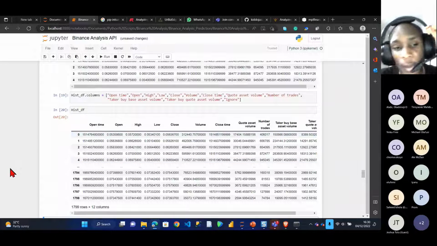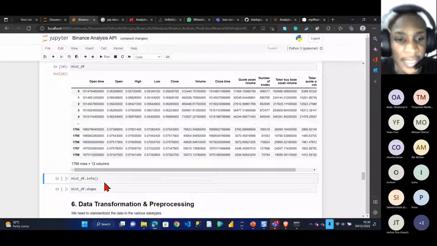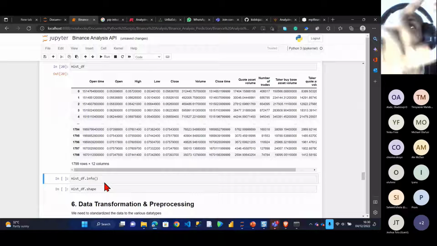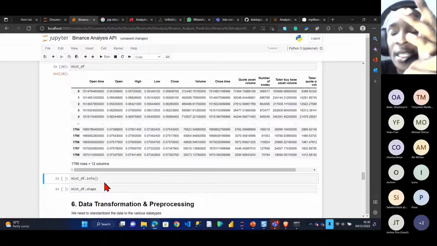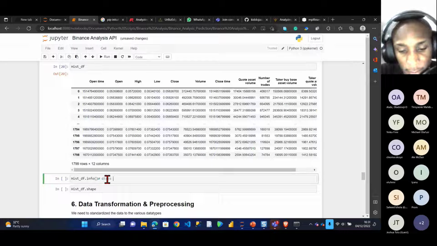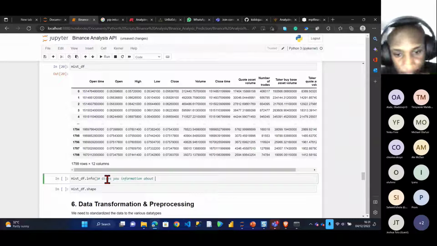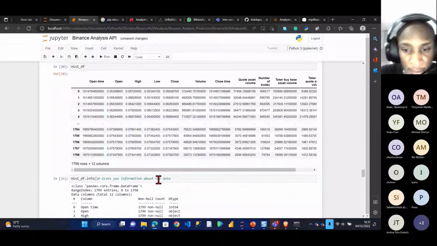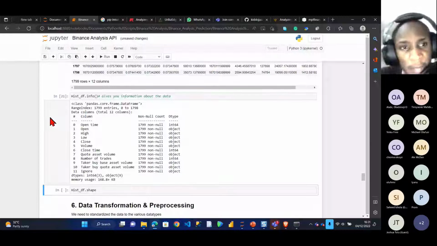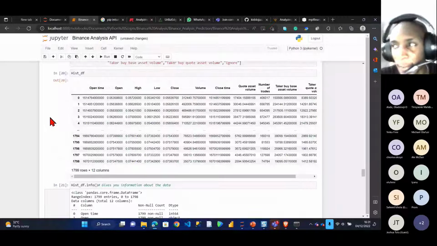Awesome. So if I scroll down again, how do we get information about the data? To get the data type, like is it text, is it an integer, is it a date and time, is it an object, things like that, usually we call .info. .info basically gives you information about the data. If I run this and you look at this area here, you can see the opening time is given as an integer, which is wrong. Opening time is meant to be a date and time, but it's shown as an integer.